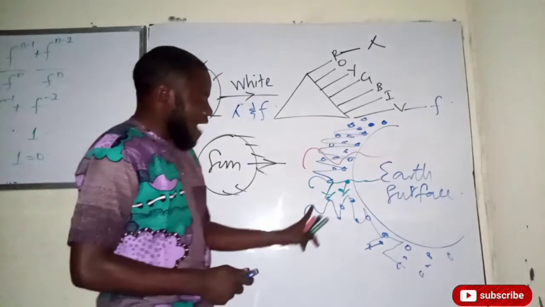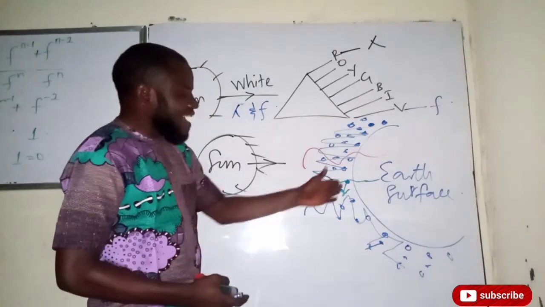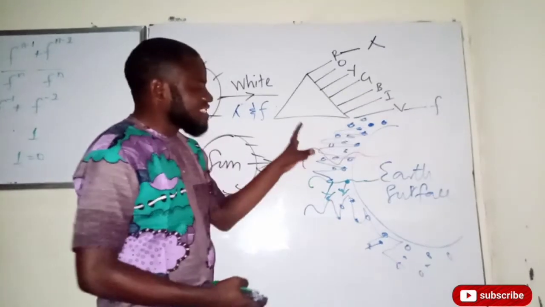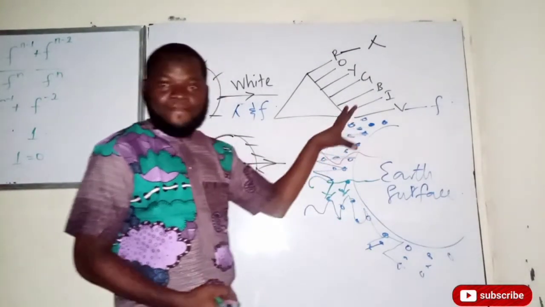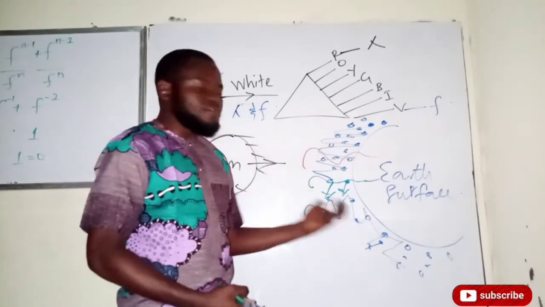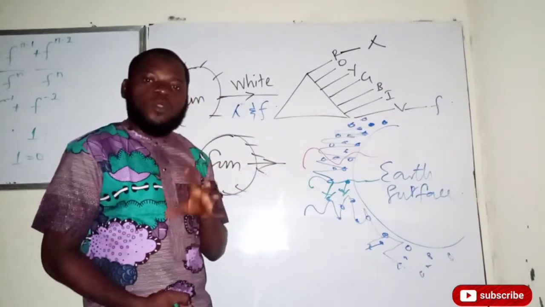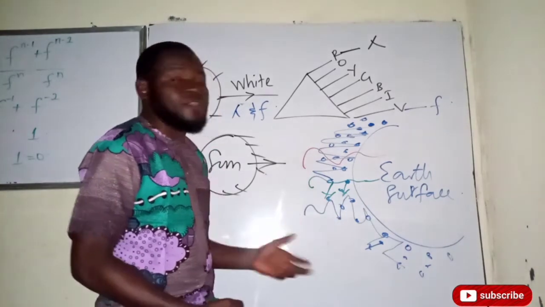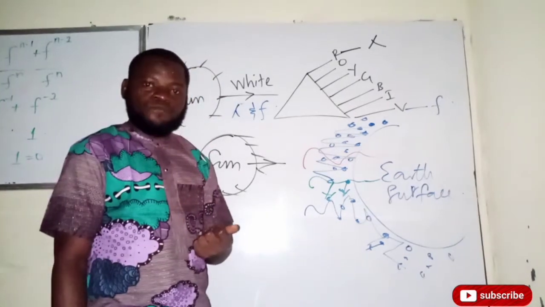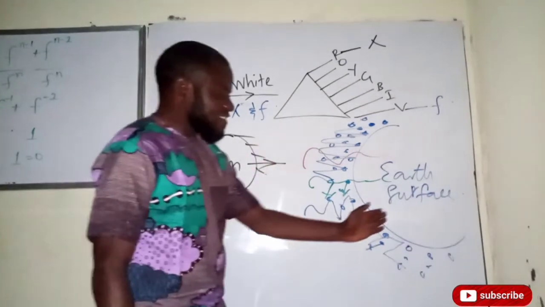And that's the same thing that happens to the blue light. As it encounters different particles, it tends to scatter and scatter and scatter, and that is why it dominates the sky. So that's the reason why the sky appears blue, because the blue light is the one that scattered most out of the three colors.